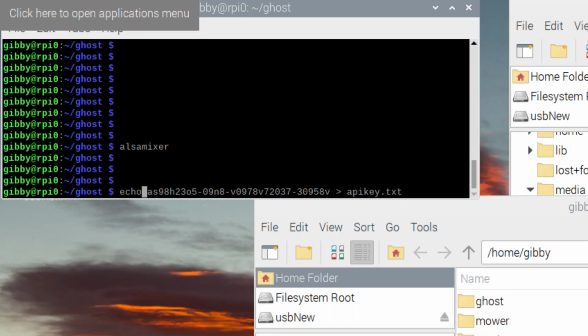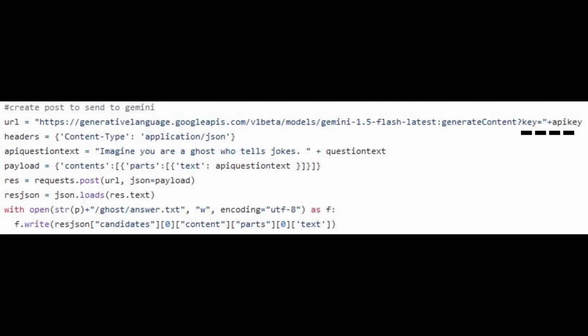Just copy that, and then run this command here, echo, and then the text of that API key into a file called apikey.txt. So what you're doing is you're basically storing your password in this ghost directory in a file called api.txt. And the code for Casper is actually going to go out and grab what's in that file right there and use it when it makes calls to Google Gemini.